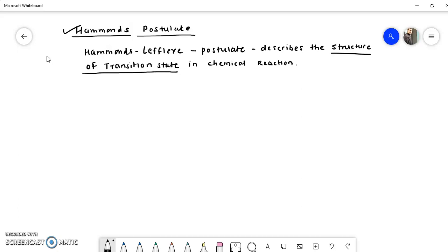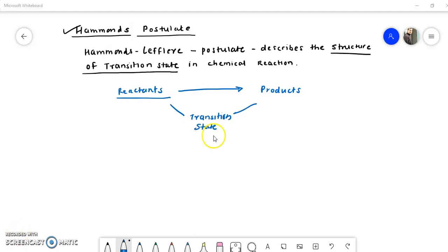If we consider any reaction, then we know that there are starting materials, or we can say reactants, and these reactants get converted into the products via a transition state or intermediate.